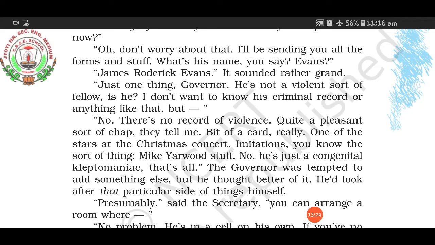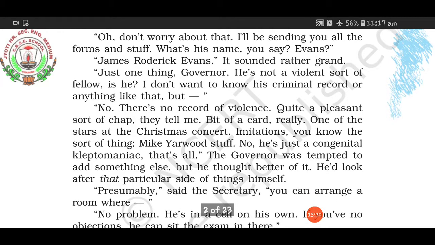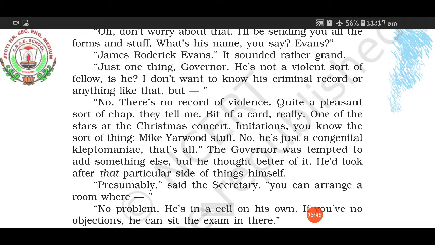Instead, he is a very pleasant chap. Means very quiet, and a very pleasing personality he is having. Whenever there is a festive occasion, a concert or something, he is very good in it. Imitations especially. Mimicking. Making a copy of someone else. And he's like Mike Yarwood. Mike Yarwood was a mimicker.